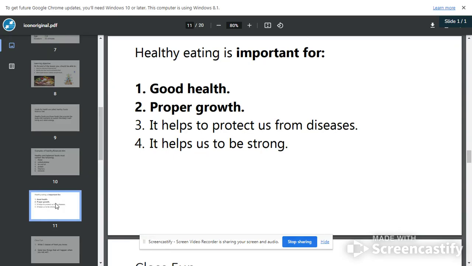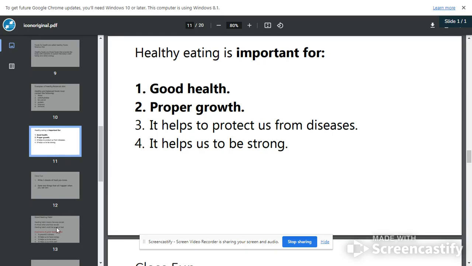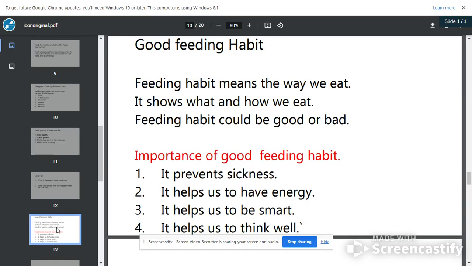For those of you that remove all those greens from your food, that means you want to be sick. That means you don't want to grow well. So eating healthy helps us to stay healthy, helps us to grow well, and it also protects us from diseases, protects us from infections, it protects us from being sick. Now let's look at another important